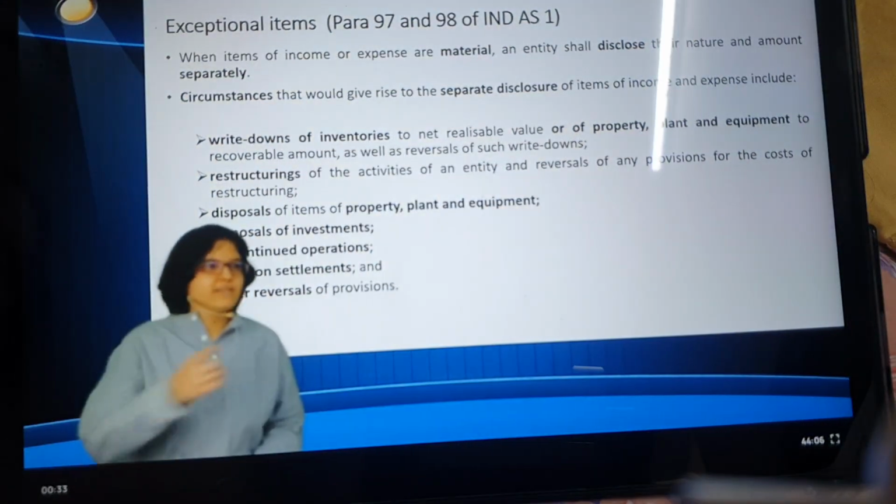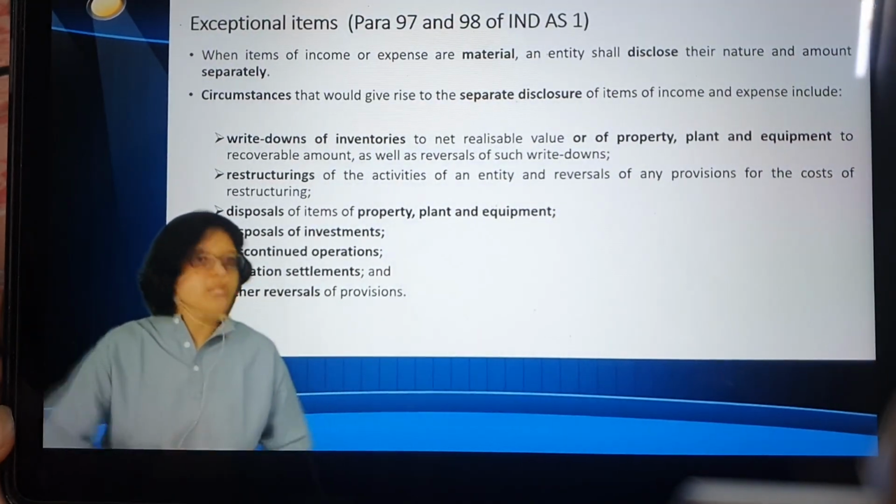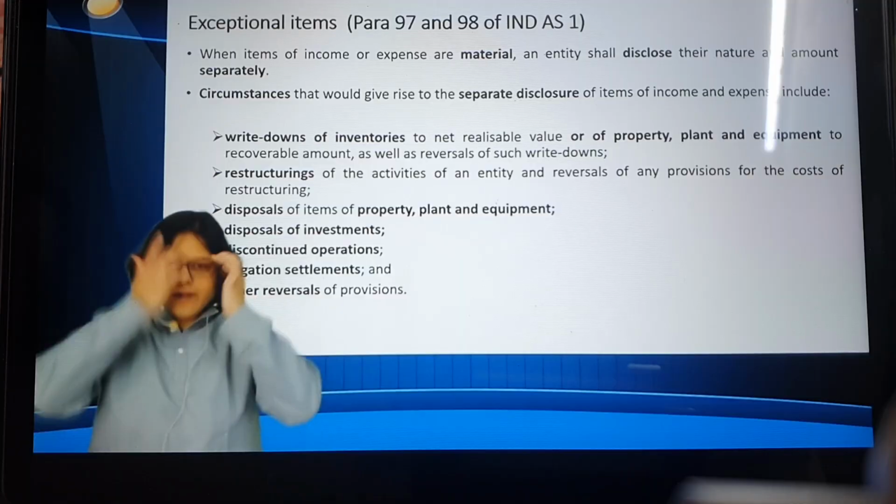Shall we start? If you remember, yesterday I took an example of Ruchi Soya. In Ruchi Soya we said that because of some exceptional or extraordinary item, there might be a case where suddenly there is a boom in profit. If you remember it was like 70 crores, so I took 7,000-something crores. For that, what I tried to do is get some material.